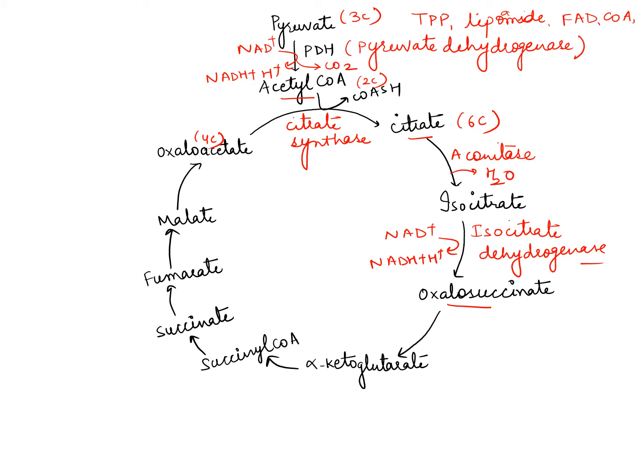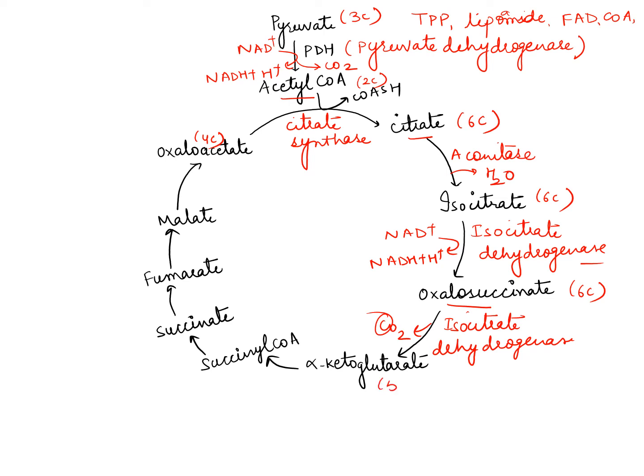This is also a 6 carbon compound, oxalosuccinate. Now again the enzyme isocitrate dehydrogenase will act, the same enzyme, and there is an elimination of CO2. Carbon dioxide will be eliminated, so one carbon molecule will be eliminated.